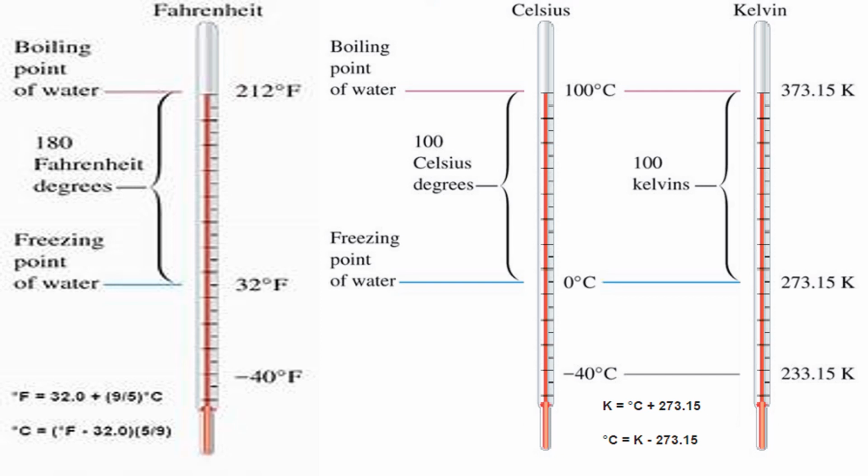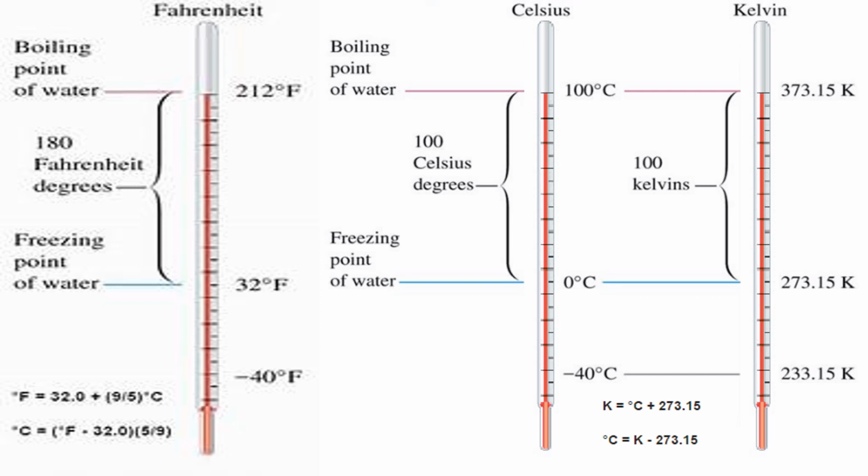So, what is the boiling point of water in Celsius scale? 100 degrees Celsius. And the freezing point is 0 degrees Celsius. And what is the boiling point of water in Fahrenheit scale? 212 degree Fahrenheit.